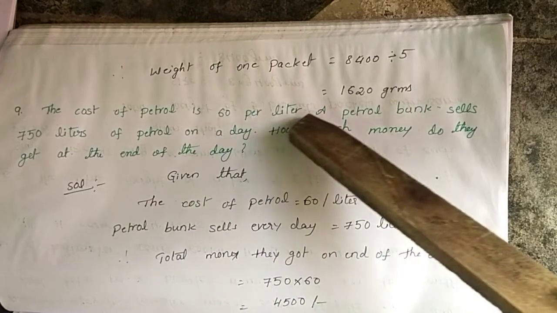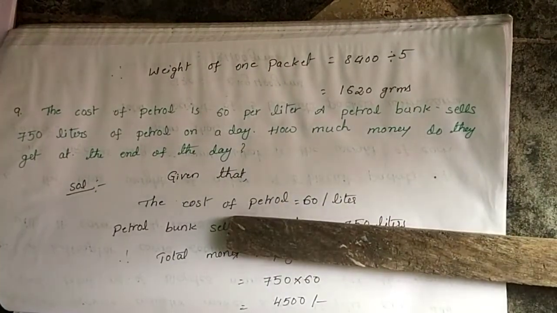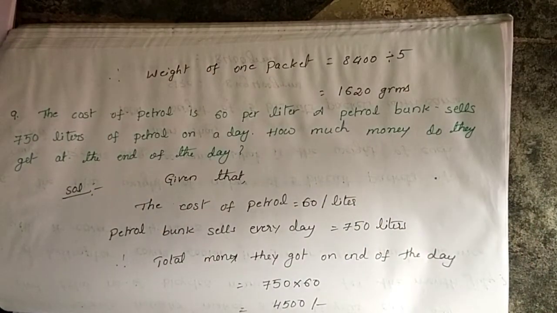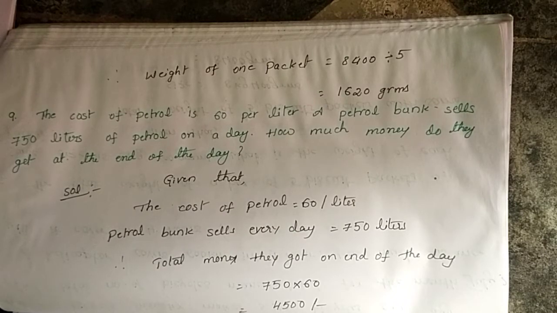Remember children, this is the unitary method, 2 types. First one, given some things and find one thing means you do division. Given one thing and find some things means you have to multiply. Here 5 biscuit packets. 5 is not 1 unit, it is 5 units, some units.